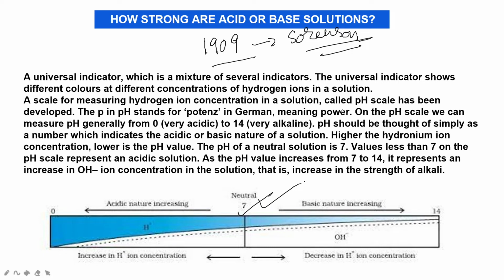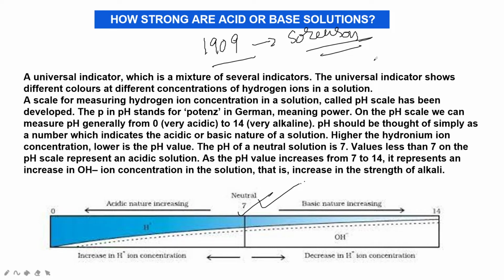Values less than 7 on the pH scale represent acidic solutions. As the pH value increases from 7 to 14, it represents an increase of hydroxide ion concentration in the solution, which is an increase in the strength of alkali. So pH is inversely proportional to the concentration of hydrogen ions in it. A solution with a higher concentration of hydrogen ions has a low pH value.